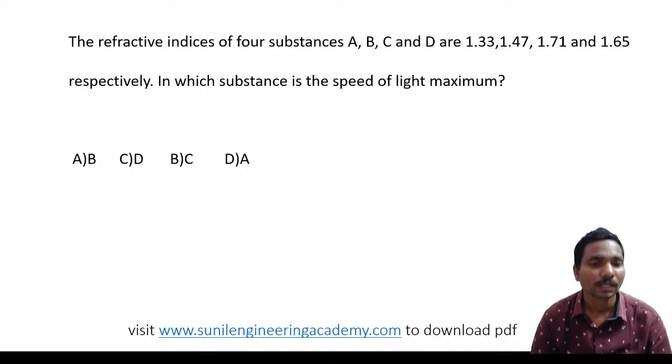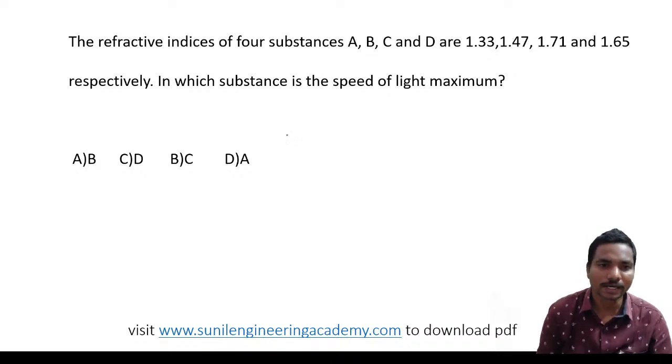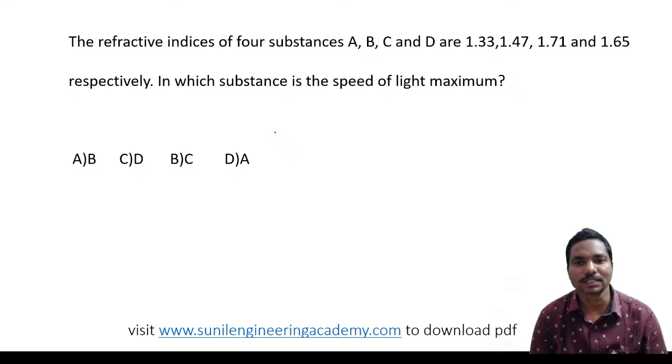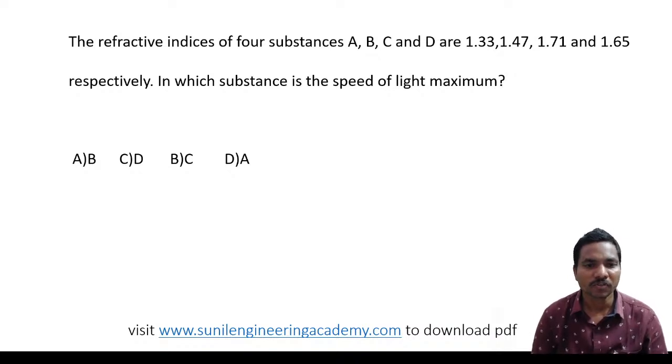Coming to the next one, a very easy question. The refractive indices of four substances A, B, C, D are 1.33, 1.47, 1.71 and 1.65 respectively. In which substance is the speed of light maximum? Very easy question.